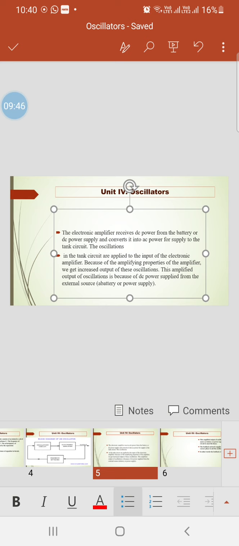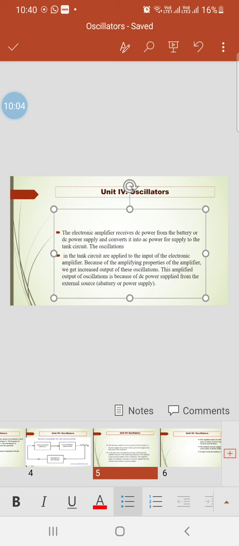The oscillations in the tank circuit are applied to the input of the electronic amplifier. Because of the amplifying properties of the amplifier, we get increased output of the oscillations.